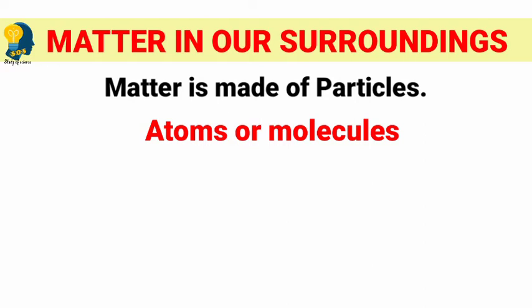Any physical object around us we consider as matter. This matter has mass, it occupies space, and it is made up of small particles. We call those particles atoms or molecules.